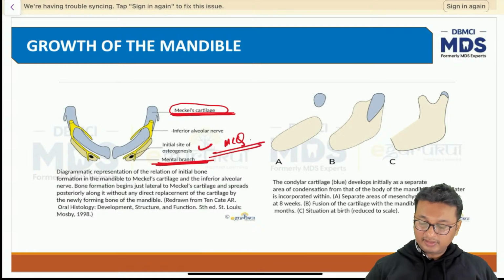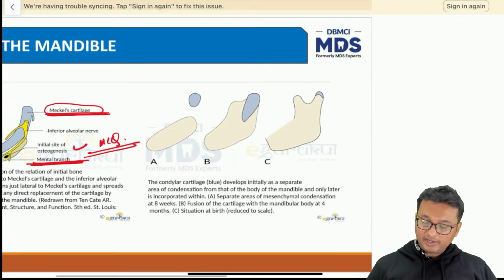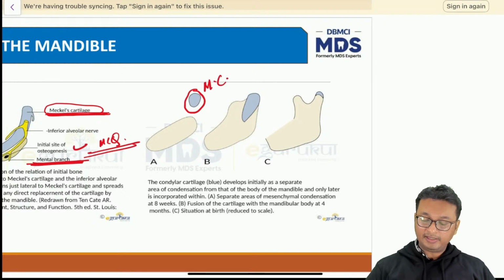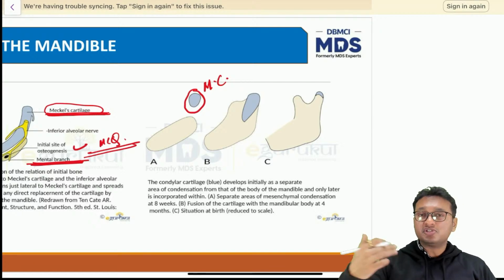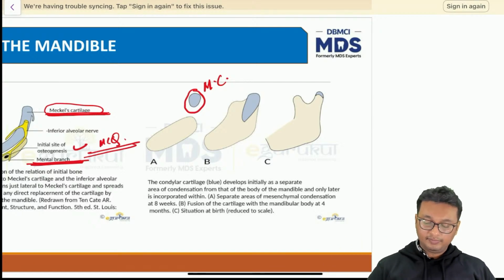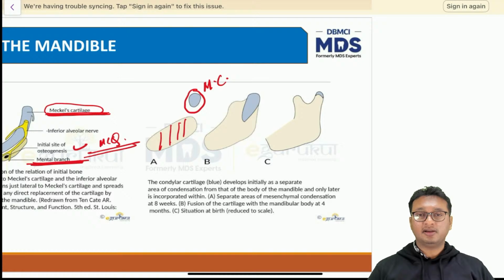So I have presented an MCQ here. The second figure shows how the Meckel's cartilage degenerates with time. This blue colored part forms separately. The part of the mandible which will form the future body of the mandible is not joined with the Meckel's cartilage initially.